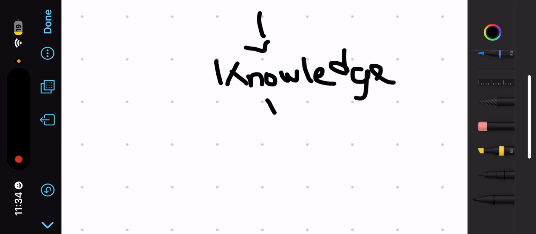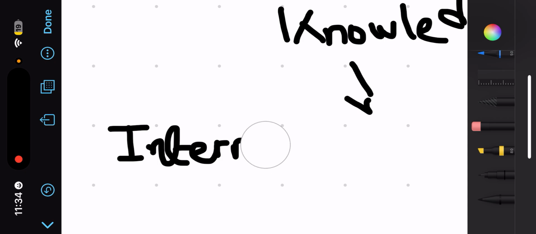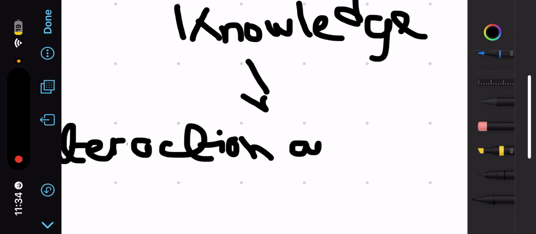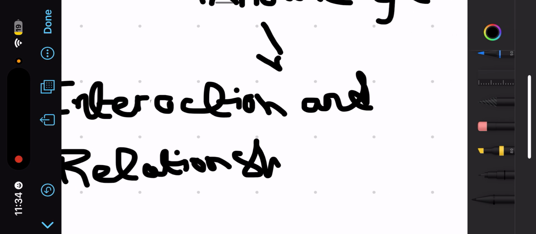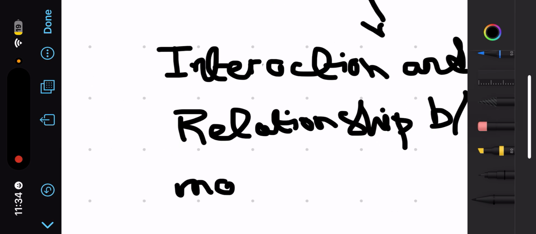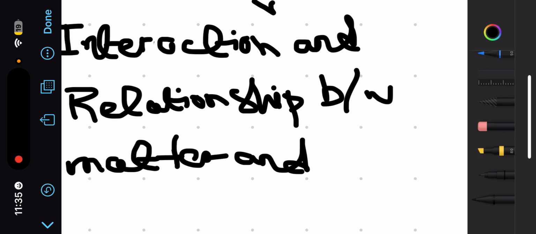And physics, you can say, tells the interaction and relationship between matter and energy.